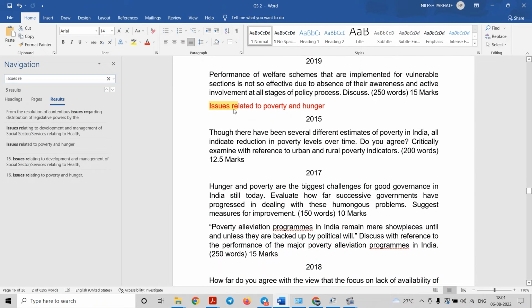See, issues related to poverty and hunger. So in such questions you can quote that women empowerment is necessary to reduce poverty in a particular country, right?